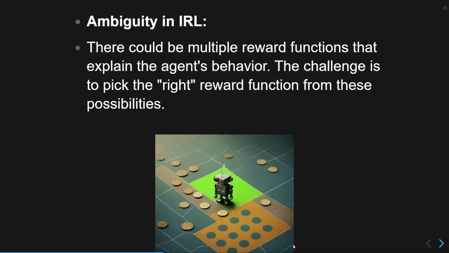There is an ambiguity in IRL. The problem is that there are so many reward functions that explain the agent's behavior. Consider a reward function that is always 0. It will still explain the agent's behavior. Obviously, any demonstration can be shown to be optimal for a reward function of always 0. And the challenge is to pick the right reward function from all these possibilities.